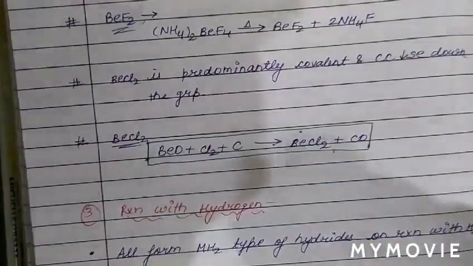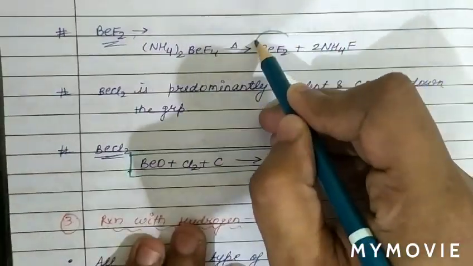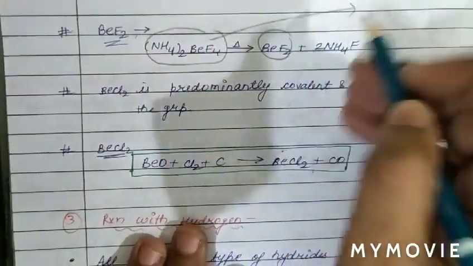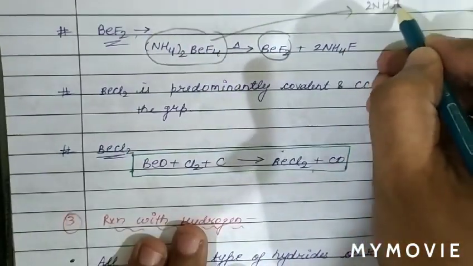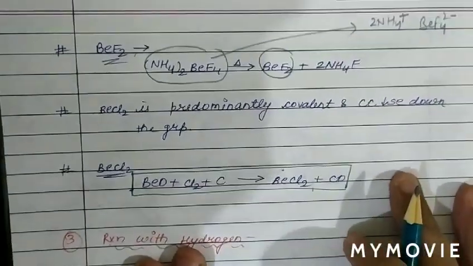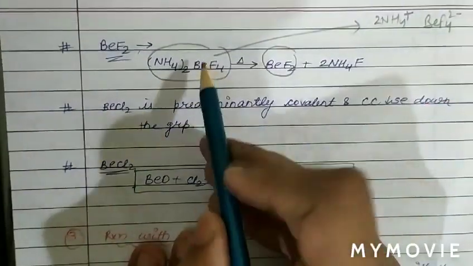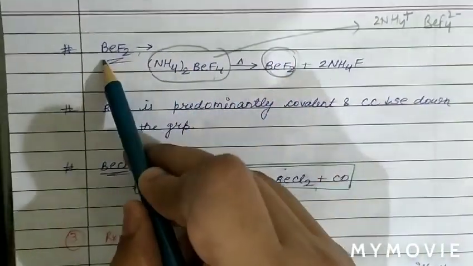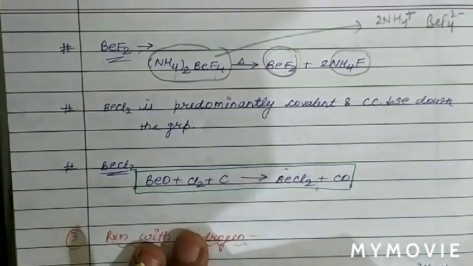Now see the preparation of BeF2. BeF2 is prepared by heating the complex compound containing 2 NH4+ ions, which is the ammonium ion, and the BeF4 2- ion. When we heat this compound, we obtain beryllium fluoride, and ammonium fluoride is obtained as a byproduct.